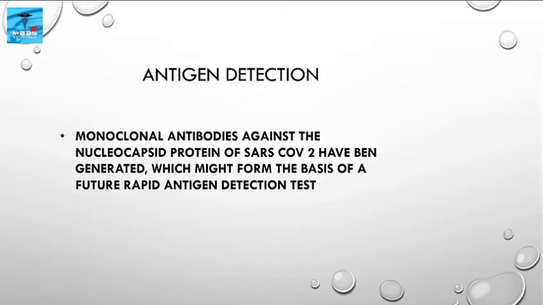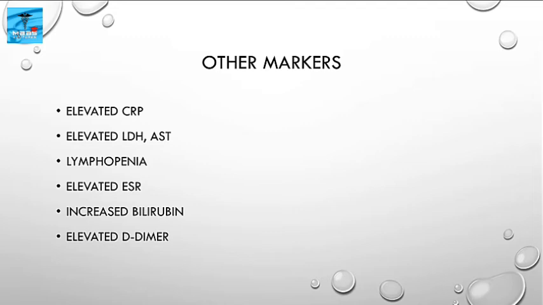Then antigen detection. Monoclonal antibodies against the nucleocapsid protein of SARS CoV2 have been generated, which might form the basis of a future rapid antigen detection test. Other markers include elevated CRP, elevated LDH-AST, lymphopenia, elevated ESR, increased bilirubin, elevated D-dimer.